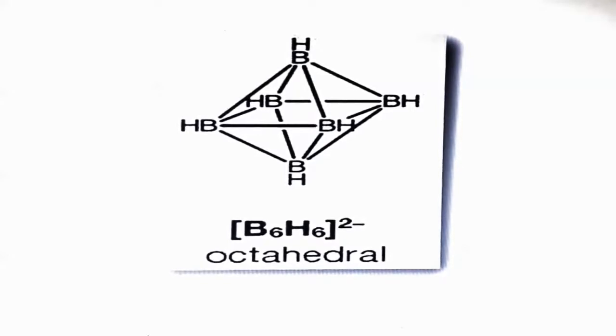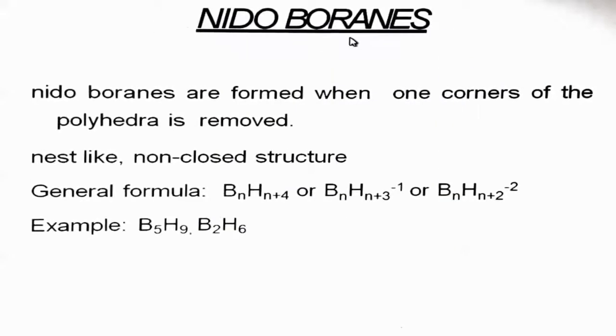Now second is nidoboranes. After closoboranes, nidoboranes are formed when one corner of the polyhedron is removed. They have a nest-like, non-closed structure, and the general formula of nidoboranes is BnHn+4, or BnHn+3 minus 1 charge, or BnHn+2 minus 2 charge. Examples of nidoboranes are B5H9 and B2H6.